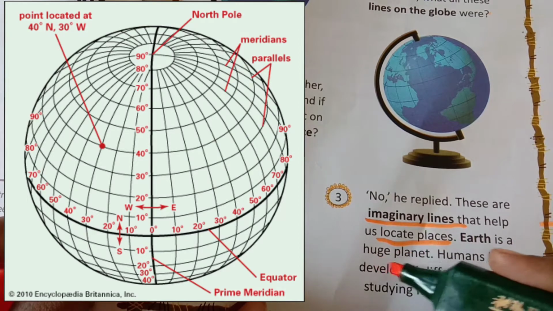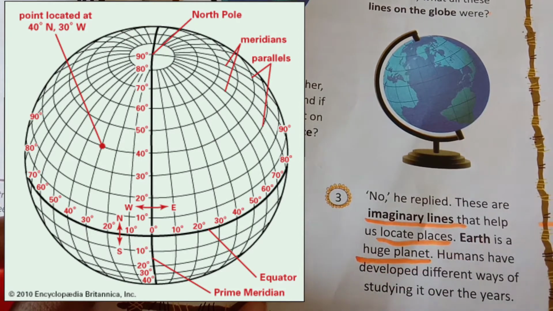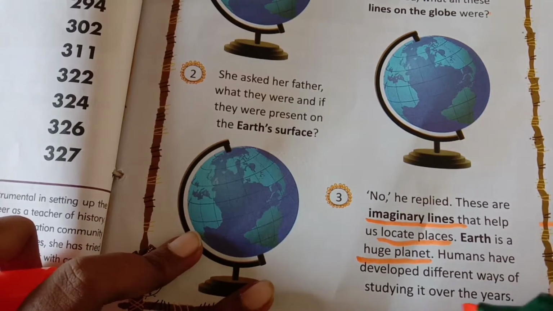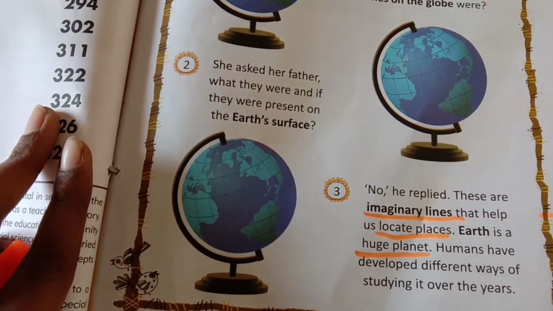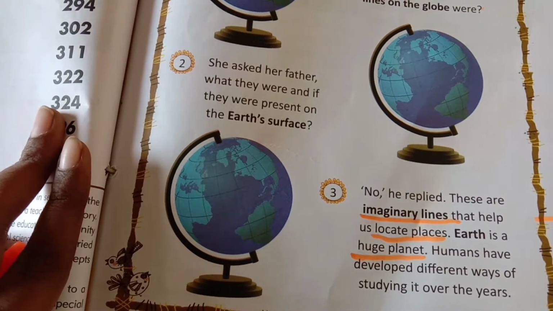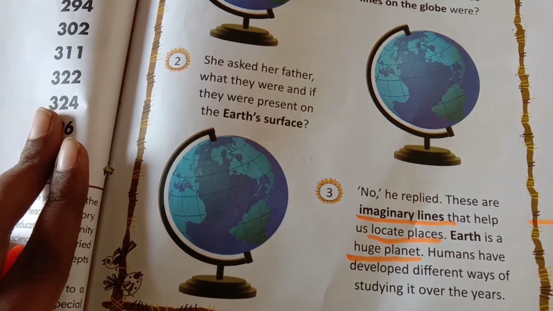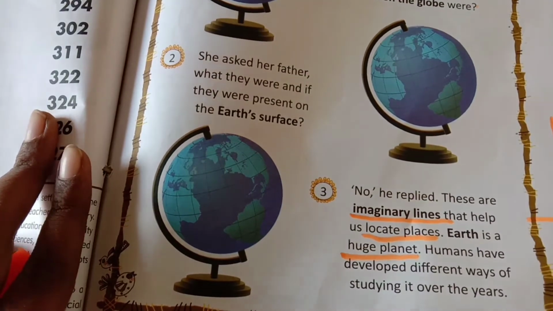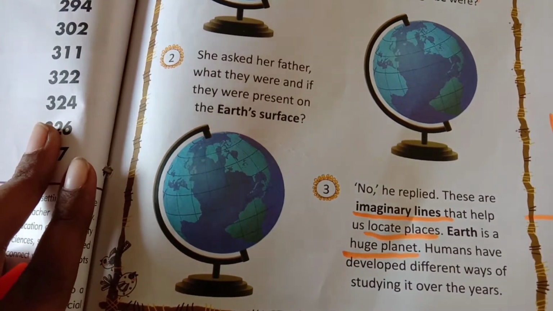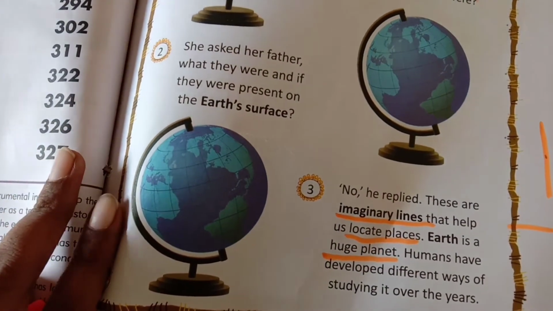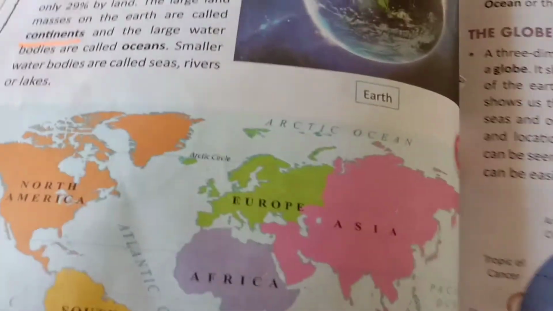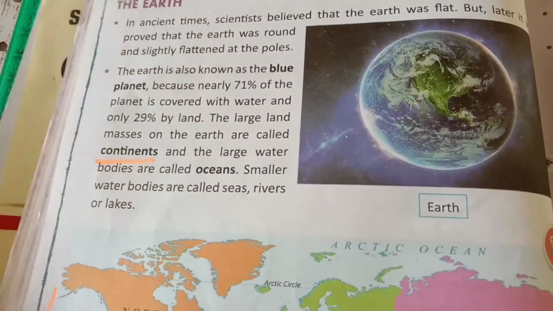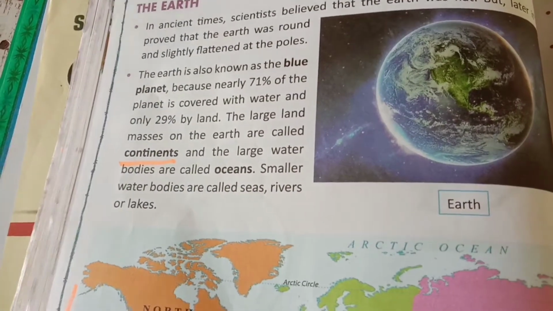Earth is a huge planet, a big planet. Humans have developed different ways to study it over the years. That's why human beings introduced many new ways to study about the earth and new planets, because it is a big, huge planet. We have to know about the earth. So today we will see what we know about the earth.